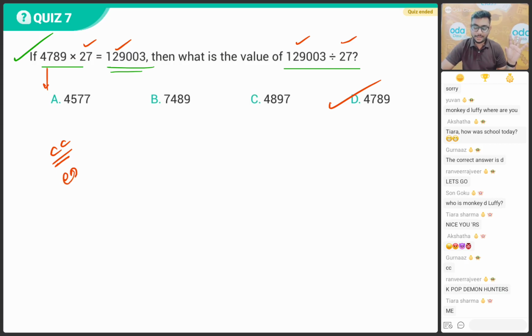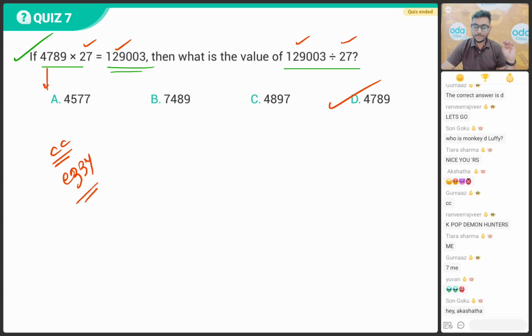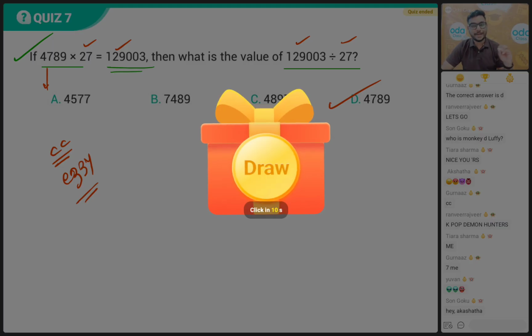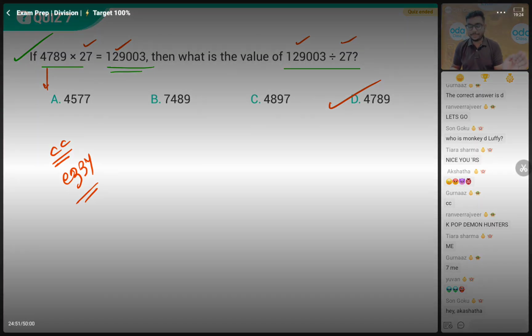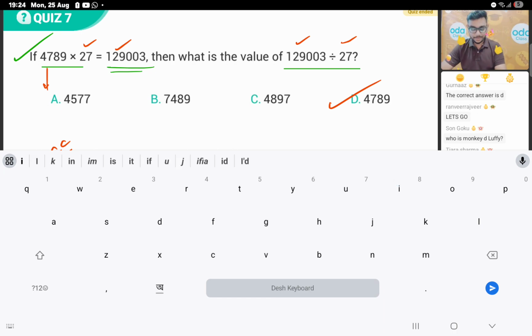It is not tough, beta. It is super easy. Okay. Got it? Very good. So now all of you just tap on your screen and quickly get your salary because you are performing really outstanding, beta. It's a good energy from all of you. No mistakes. If you have made one or two mistakes, no problem. Just avoid it. Everybody learns from their mistakes. Okay. Chalo, very good, everybody. Congratulations for getting ODA coins.